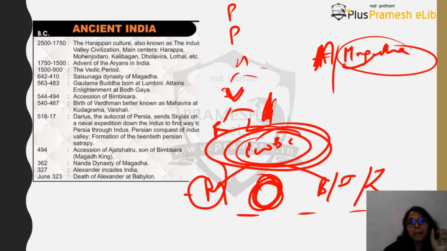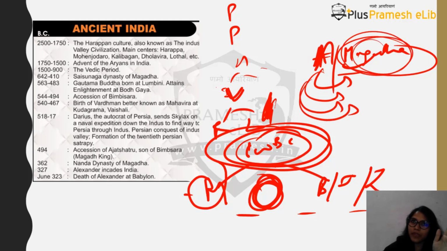So in Magadh, we will learn the succession of different rulers. It started with the Haryanka dynasty, then came the Shishunagas, then came the Nandas, and then finally we came to the Mauryas. So this is how this whole transition takes place. This we will see in a short while.